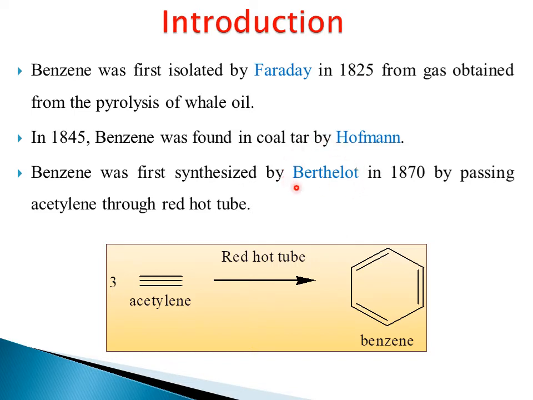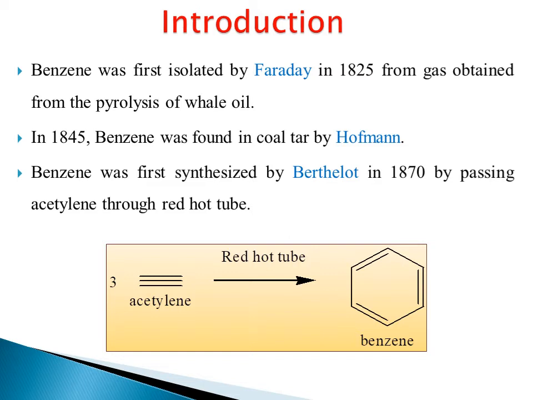So Berthelot thought, why can't we synthesize benzene in our laboratory? So benzene was first synthesized by Berthelot in 1870. How he synthesized it is by passing acetylene through a red hot tube. So this is the reaction.